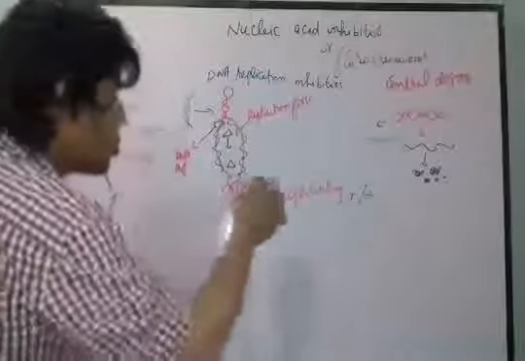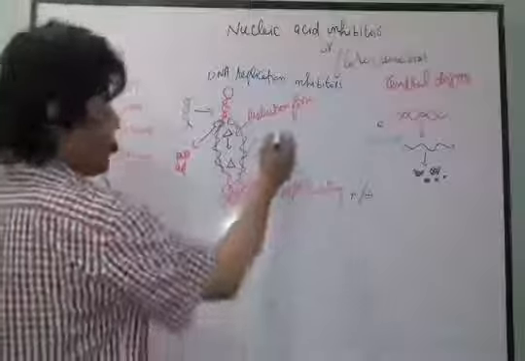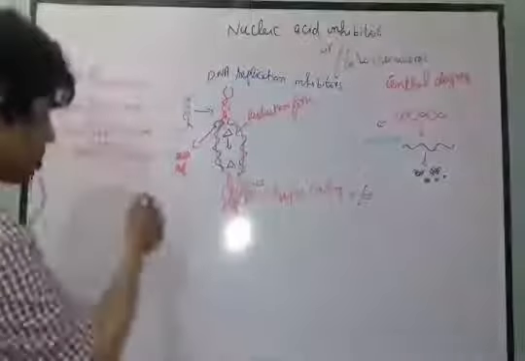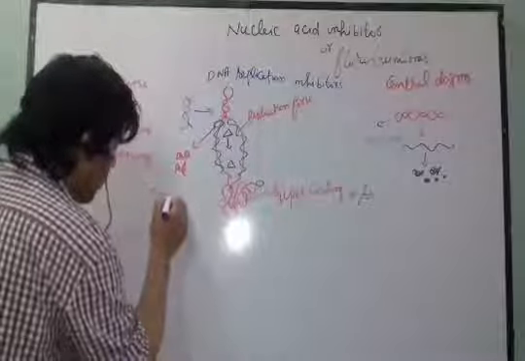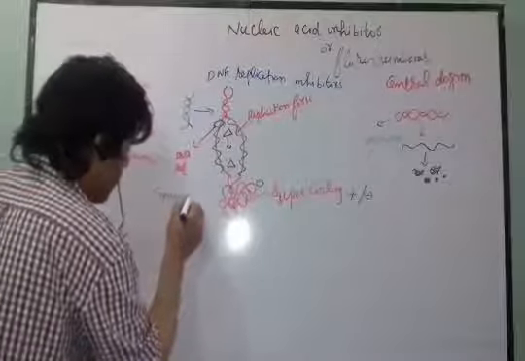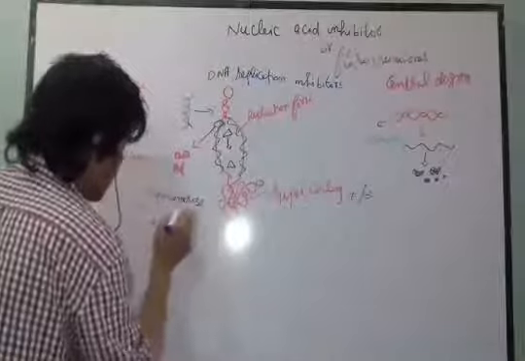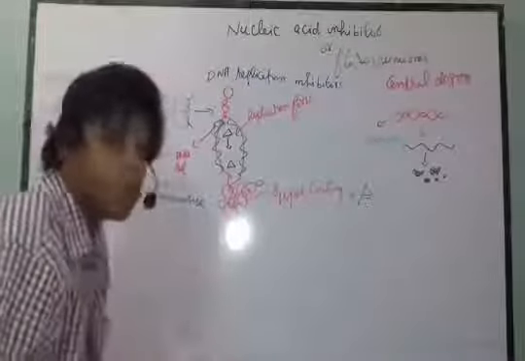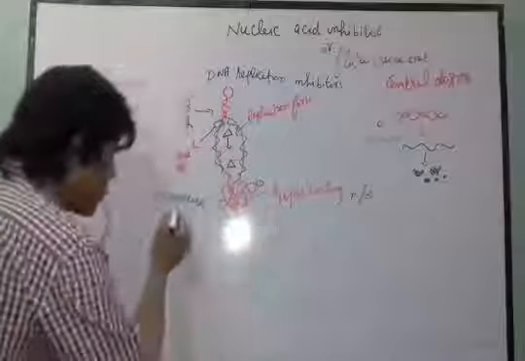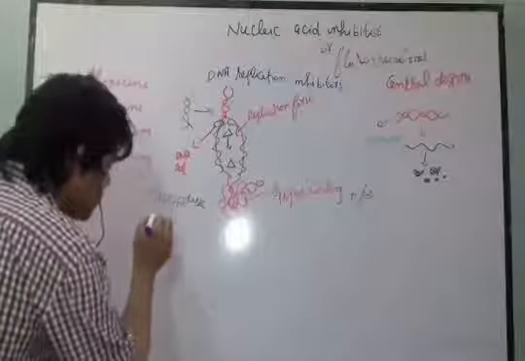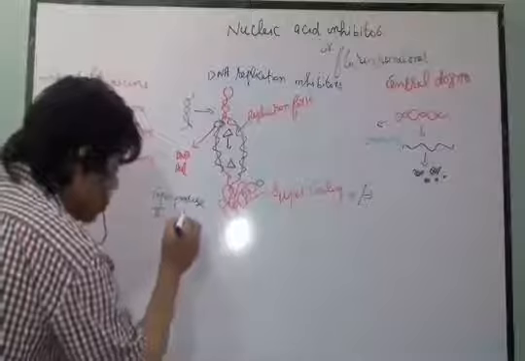Then an enzyme we usually call topoisomerase. So let me write the name. Topoisomerase. There are many types of topoisomerase, but in this case I will just explain two main types, and these are topoisomerase 2 and topoisomerase 4.